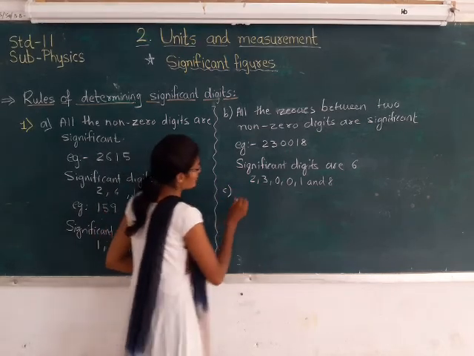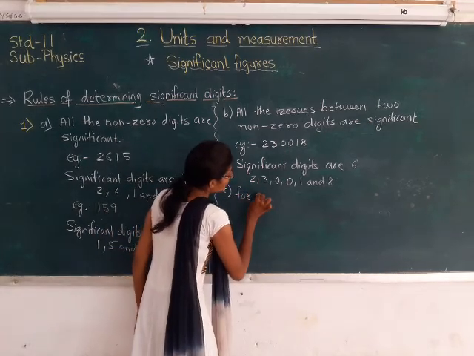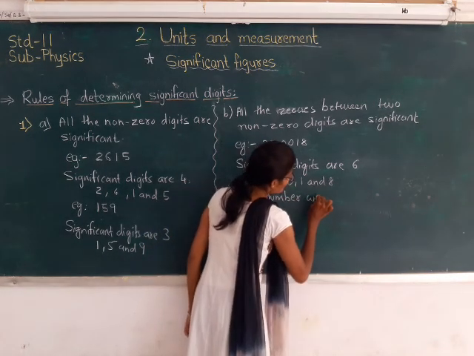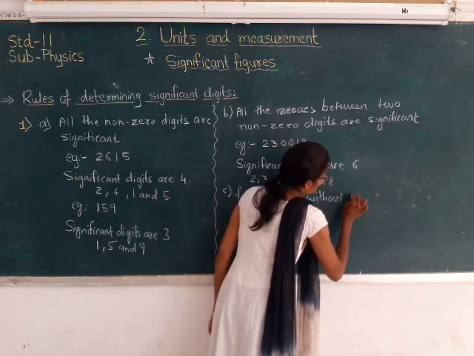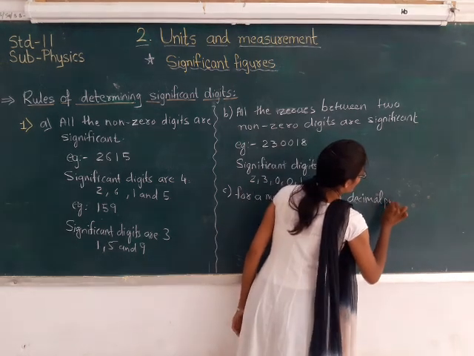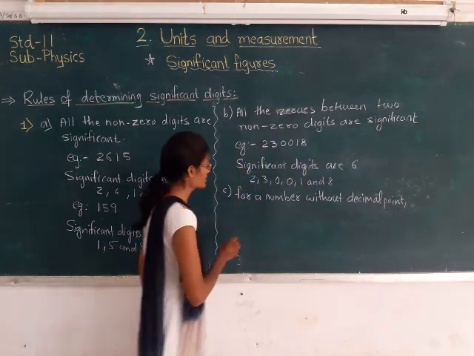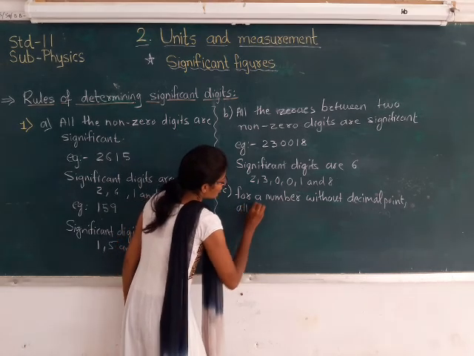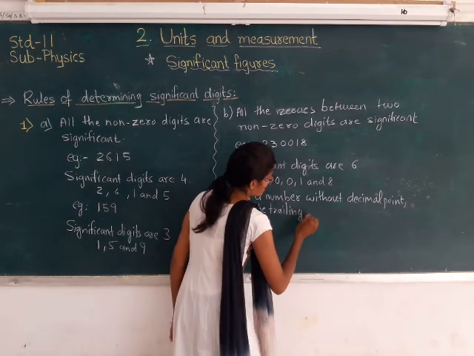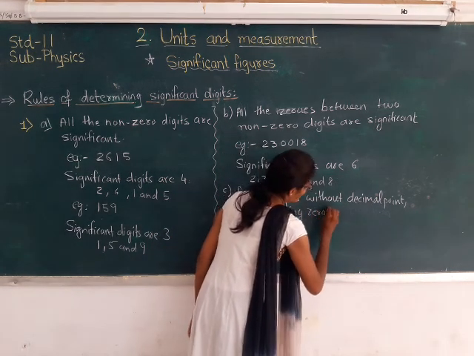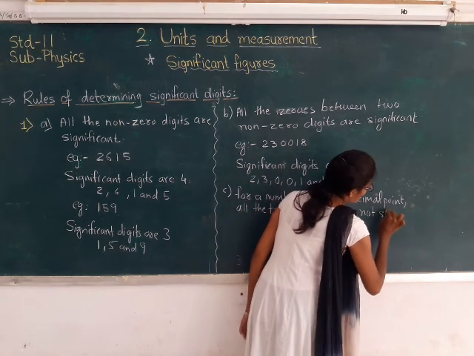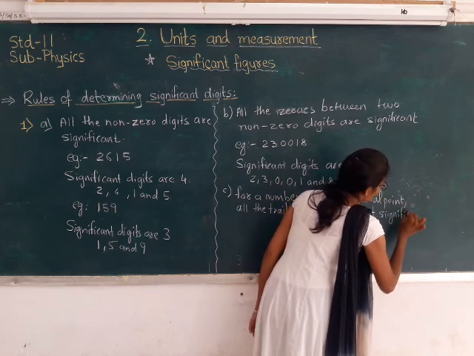Now the third rule: for a number without a decimal point, all the trailing zeros are not significant.